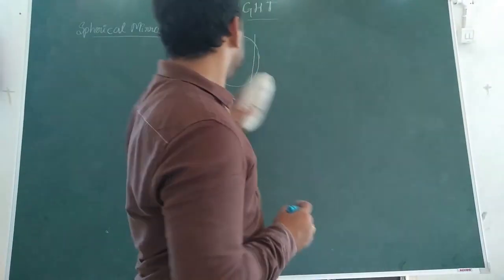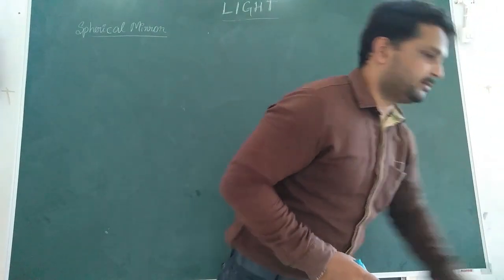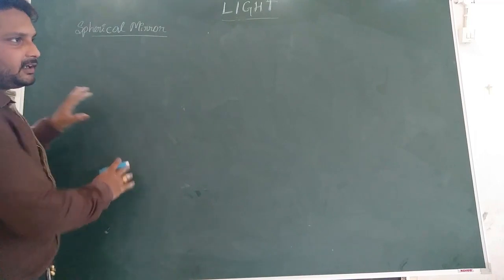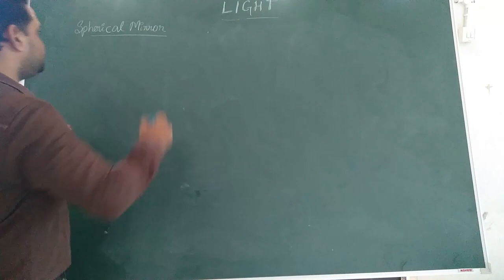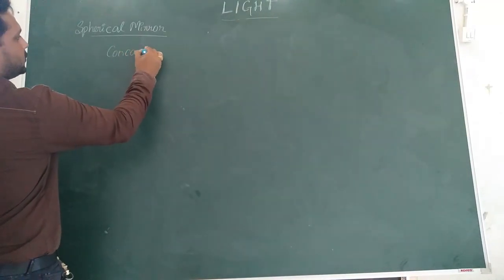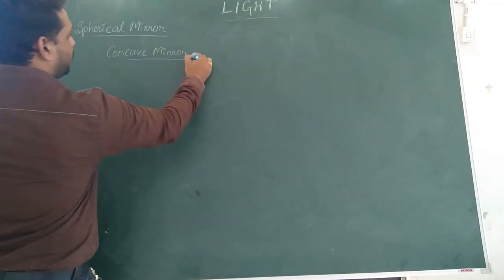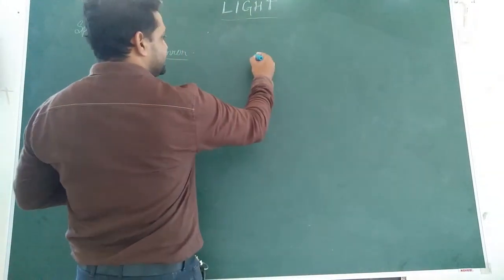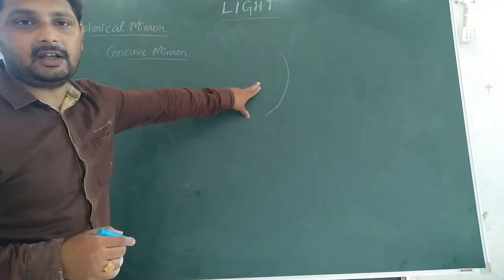What do these terms, concave and convex, mean? Concave mirror. Spherical mirrors are actually divided into two types: concave mirror and convex mirror. Concave, the word itself includes cave. Imagine something going inside a cave. This is the structure of a concave mirror.